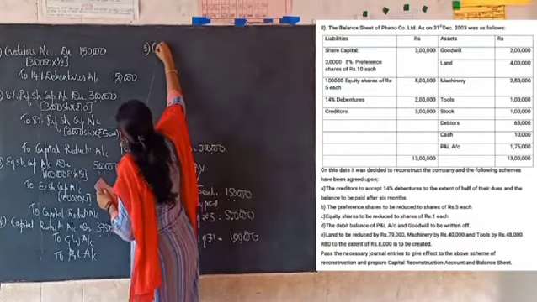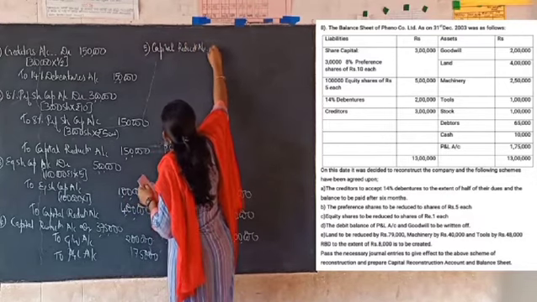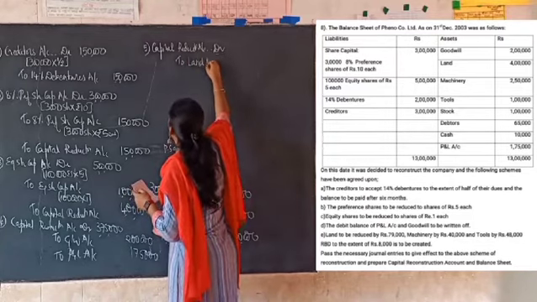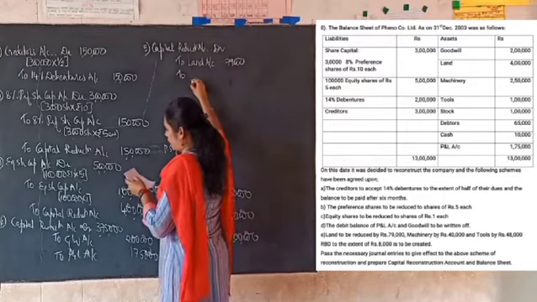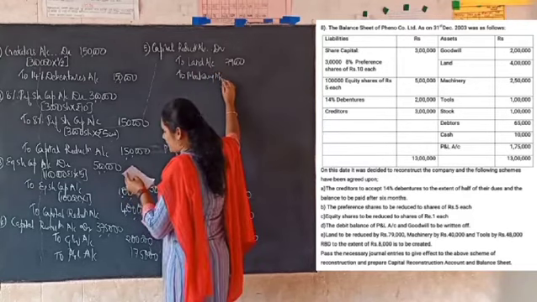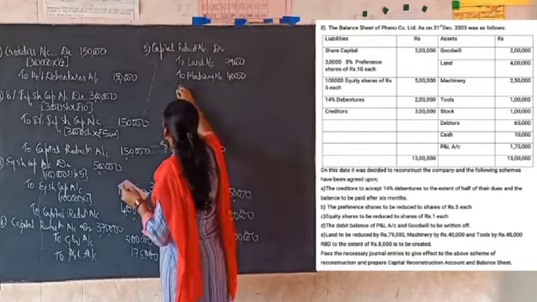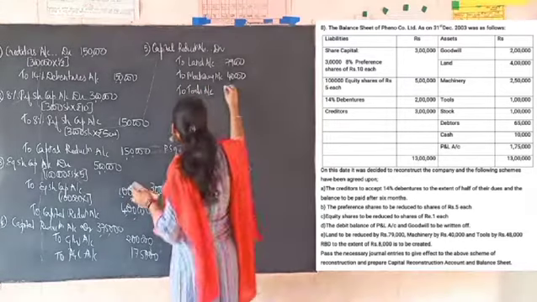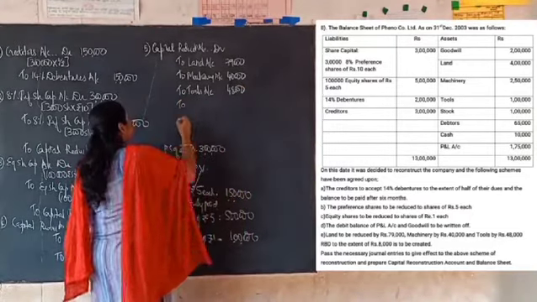Fifth one, capital reduction account debited. First you have to write off land, to land account. What is the amount you are going to write off from the land? 79,000. Then to machinery account. From the machinery we are going to write off 40,000. Then from tools, to tools account. From the tools account we are going to write off 48,000. Then we have to create the RBD to the extent of 8,000.